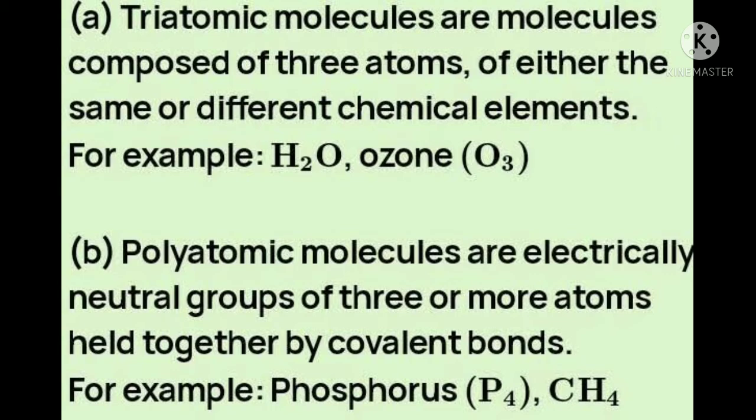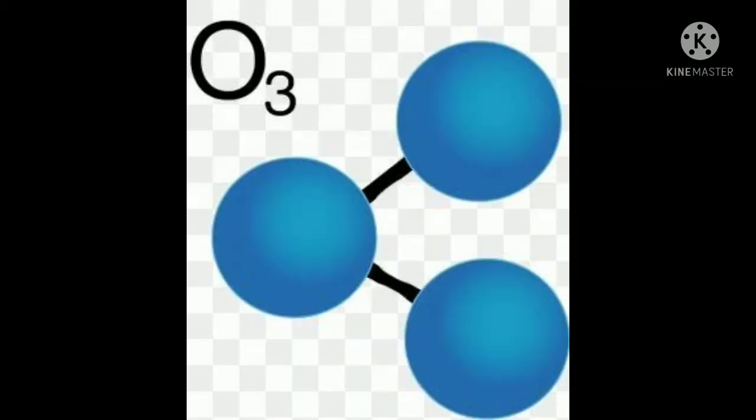Next we'll talk about the triatomic. Triatomic is always composed of 3 atoms of either the same or different chemical elements, and polyatomic means electrically neutral groups of 3 or more atoms, always held together by covalent bonds. The examples are phosphorus P4, which we just saw, and CH4, methane. Now if you have to write the molecular formula of O3, O3 is ozone. That is a triatomic. It is written in this way, and the figure is given in front of you.